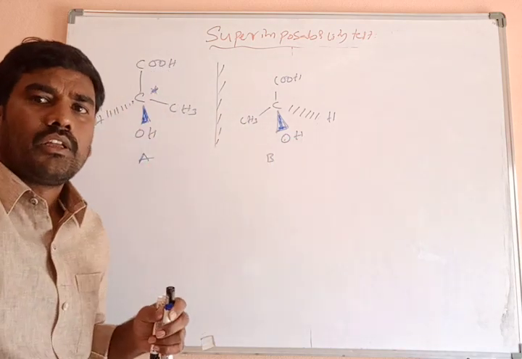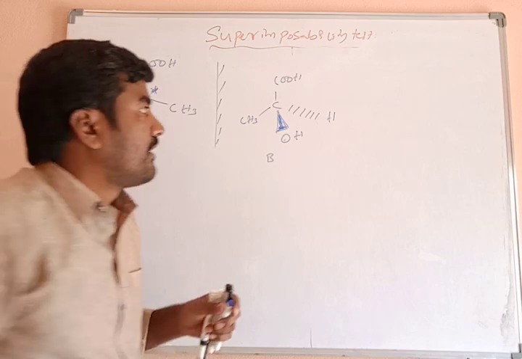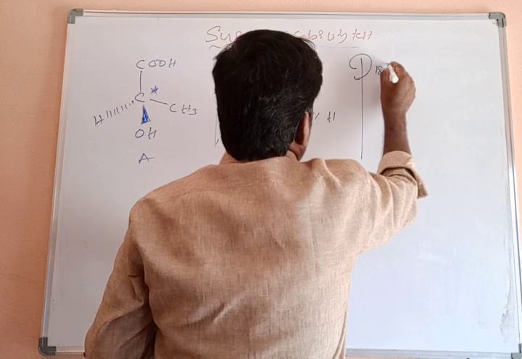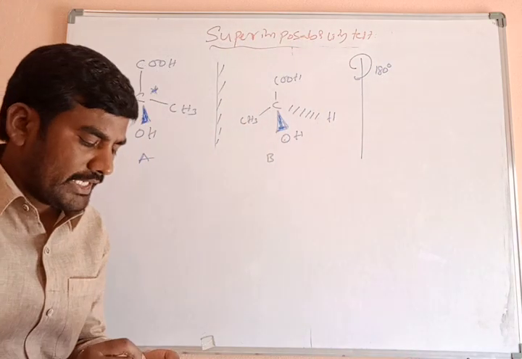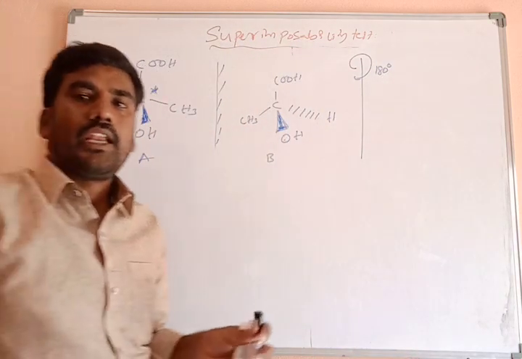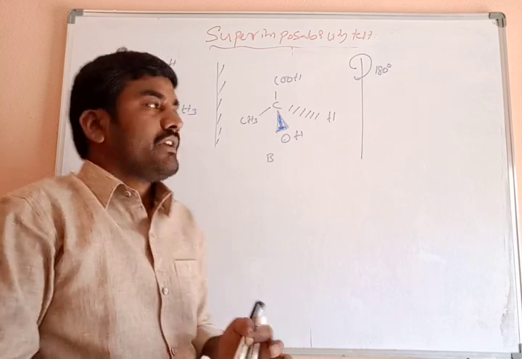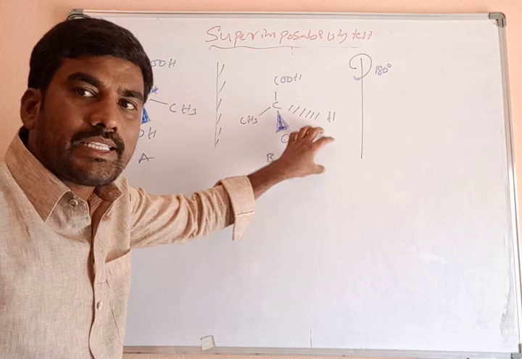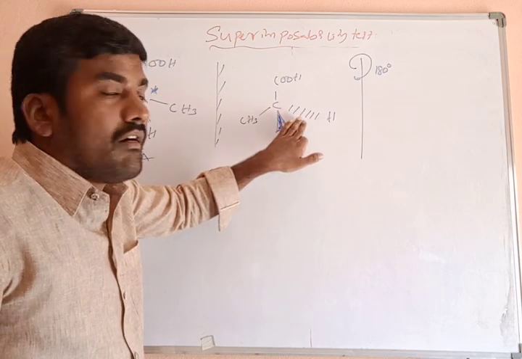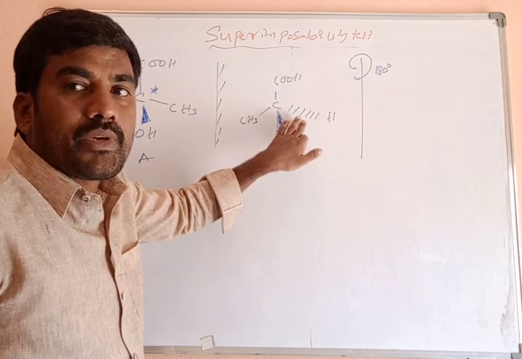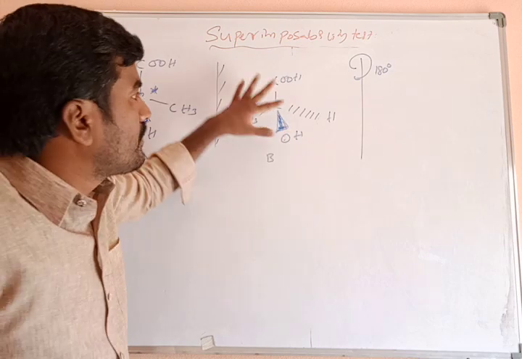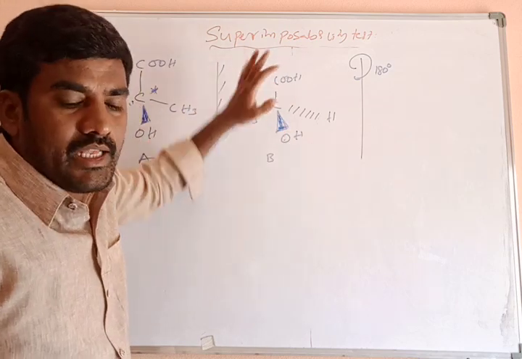To check the superimposability, we have to rotate this B by 180 degrees. How much? 180 degrees. When I am rotating this molecule, you have to remember blindly that the group which is present above the plane goes inside the plane, and the atom or group present inside the plane comes outside the plane. Clear? And these two remain in the plane.